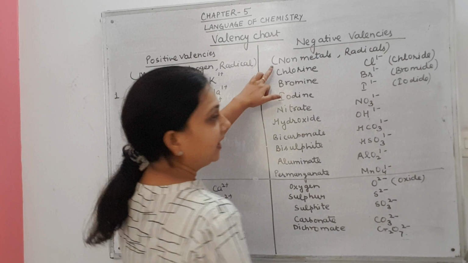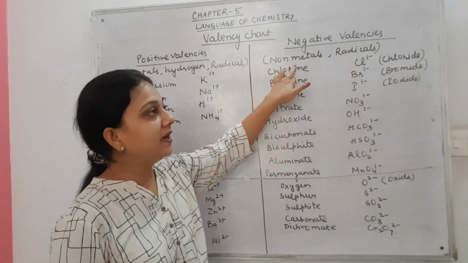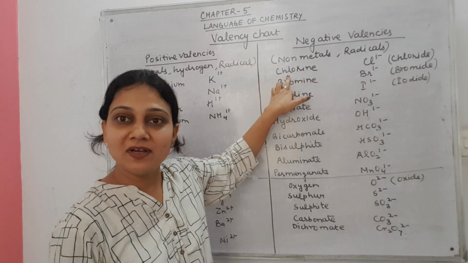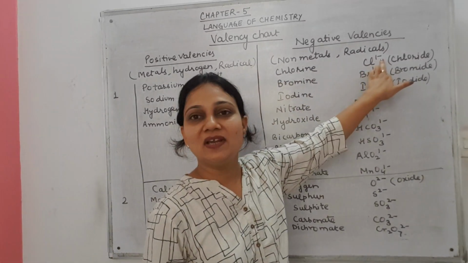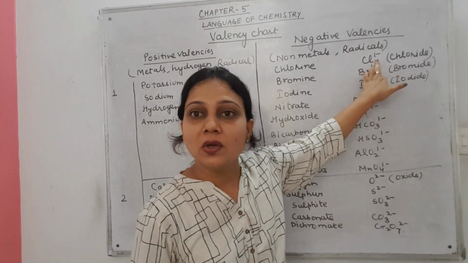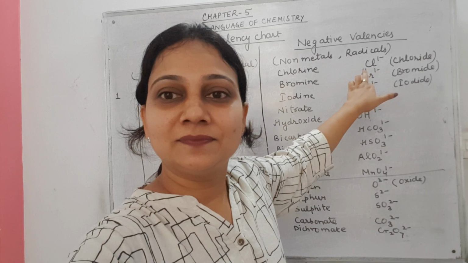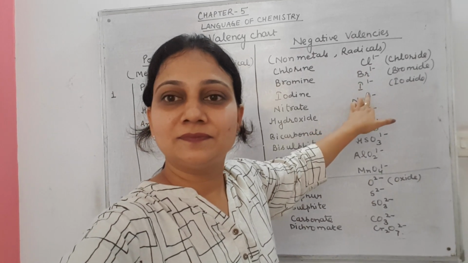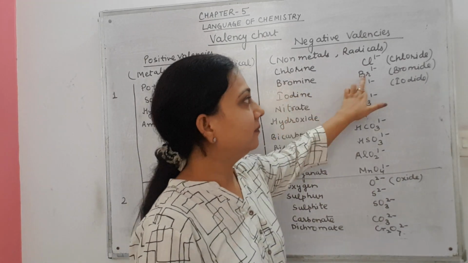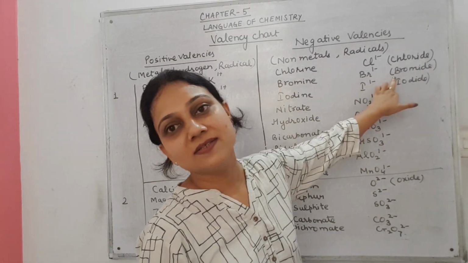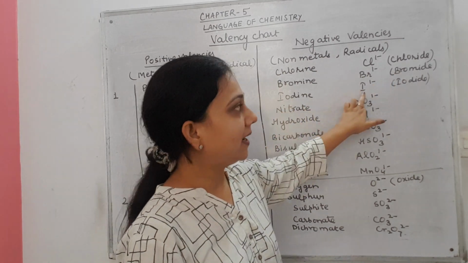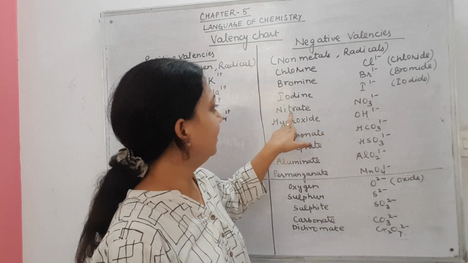Now, negative valency for non-metals and radical. Chlorine, after gaining 1 electron, Cl1 minus, the valency is 1 minus, and Cl1 minus is called chloride. Bromine, Br1 minus, it is called bromide. Iodine, I1 minus, iodide.